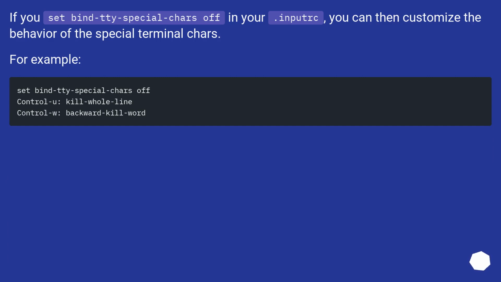If you set bind-tty-special-chars off in your .inputrc, you can then customize the behavior of the special terminal chars. For example,